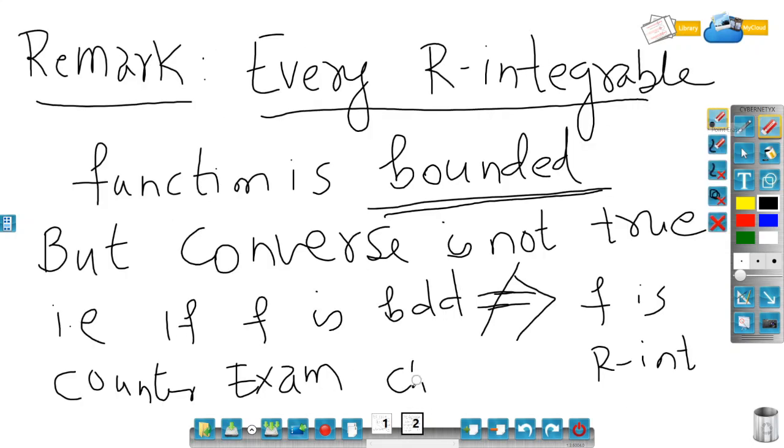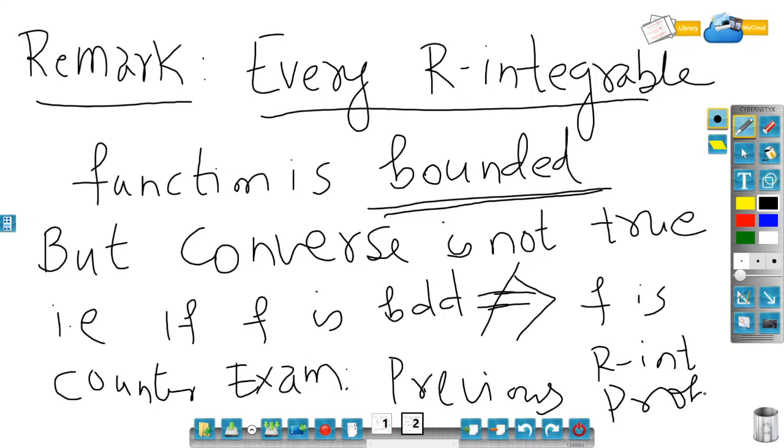Many times people ask, is every R integrable function bounded? Yes, the answer is yes, it is bounded. But for the converse, if a function is bounded, can we say it is R integrable? No, that is not possible.